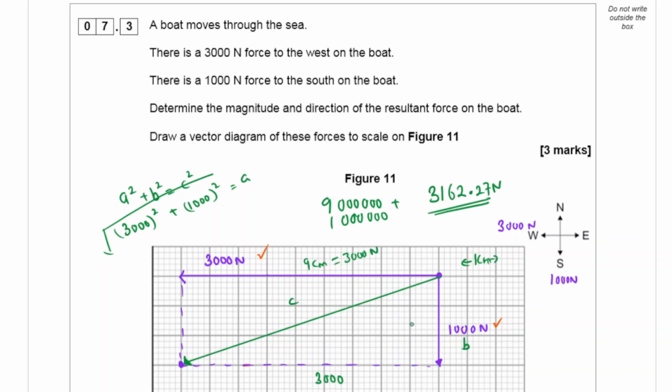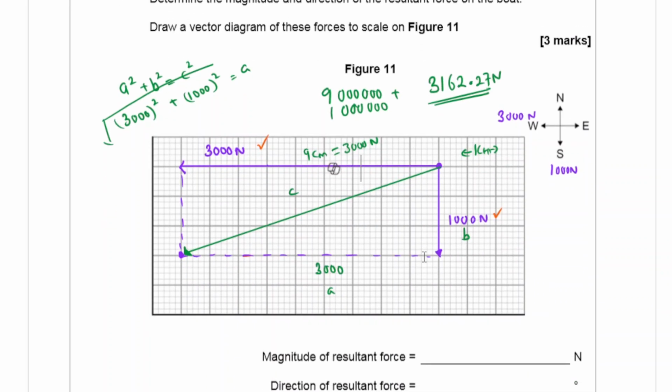As long as your answer is between 3100 and 3200, they will accept your answer. So I'm going to say 3162. Now the direction, you could say north